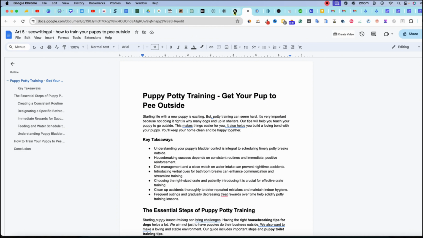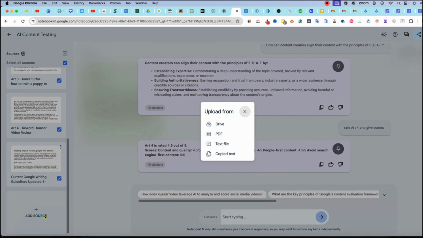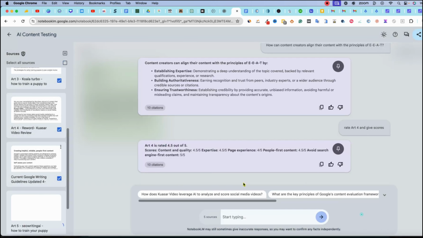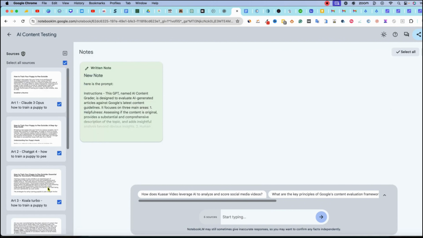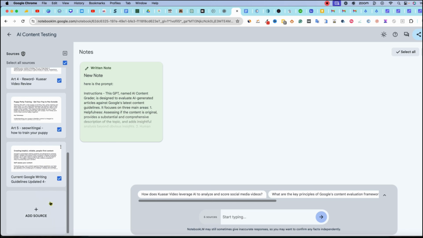Right over here, all we have to do is go into our Notebook LM, and apparently Notebook LM is a Google tool. And apparently it's only available if you live in the United States right now, so I apologize for that. I'm going to add this as a source. We go to Drive and Article 5. This is how easy it is to add another source. I believe I can only add 20 sources in each project, so then we would just start a new project.